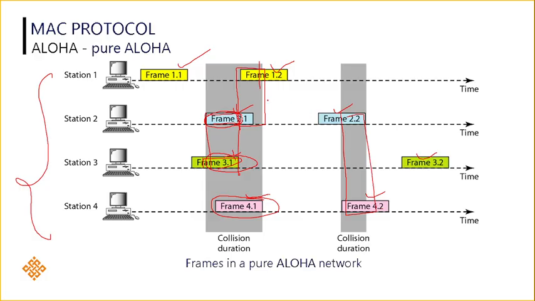So these are what we call the collision duration, the time where the collisions occurred. Totally 4 stations have transmitted 8 frames. In that, only 2 frames are not collided. Remaining 6 frames are collided. So the percentage of successfully transmitted frames, or the frames that are not collided, is only 10 to 15%.